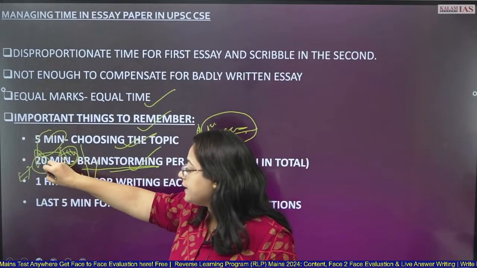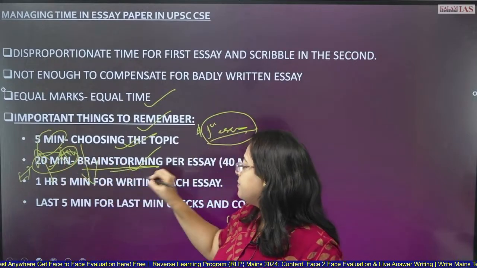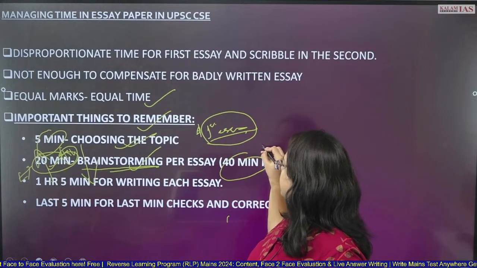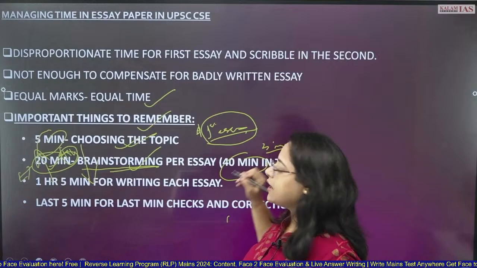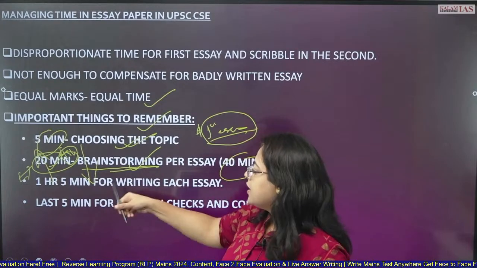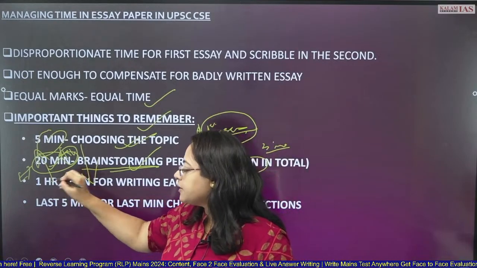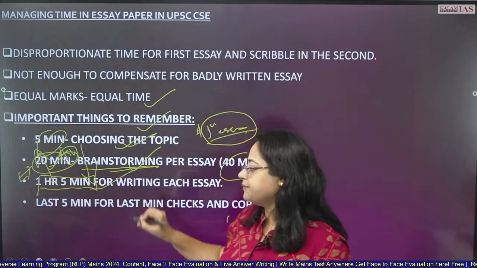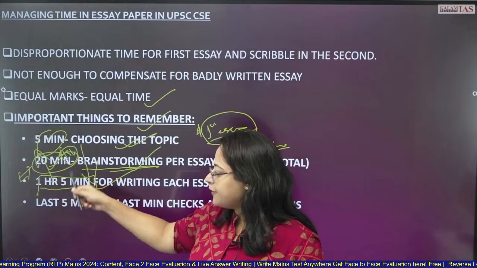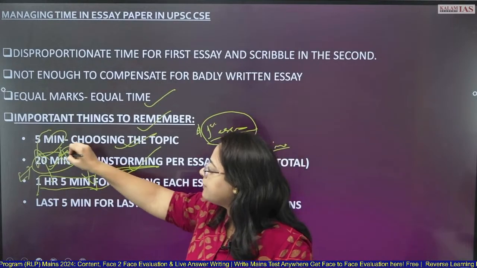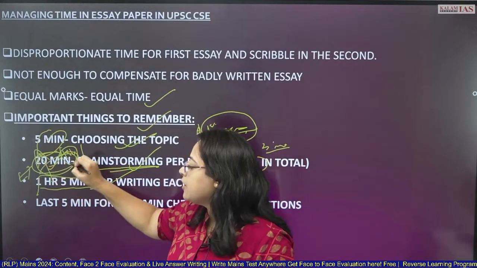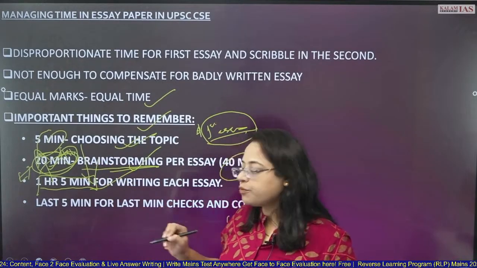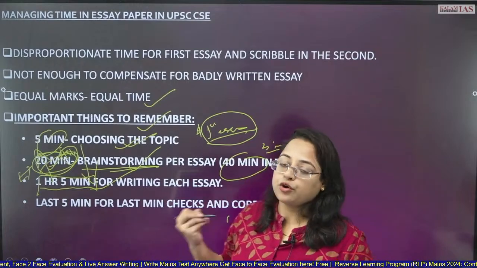So 20 minutes of your time should be spent on brainstorming, total 40 minutes out of 3 hours. Then after brainstorming, you would spend 1 hour 5 minutes writing down the essay. And this is enough for writing the whole essay when you have done proper brainstorming in those 20 minutes. We'll talk more about the brainstorming session, what to do there.